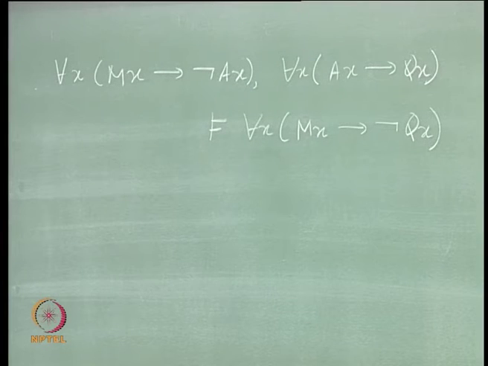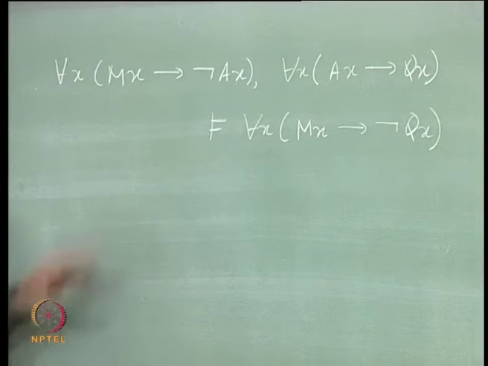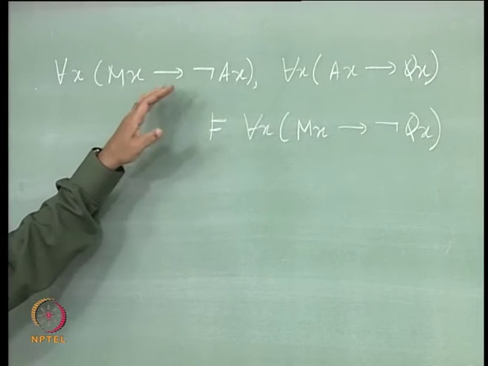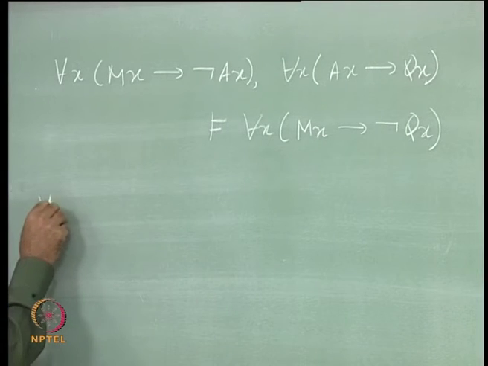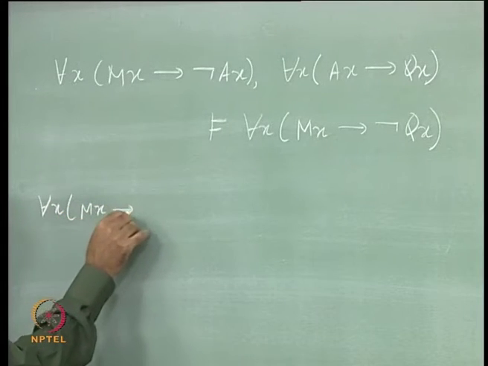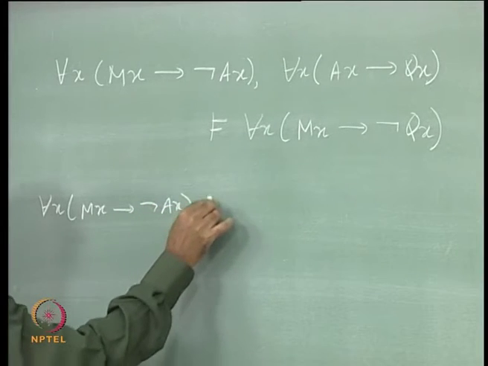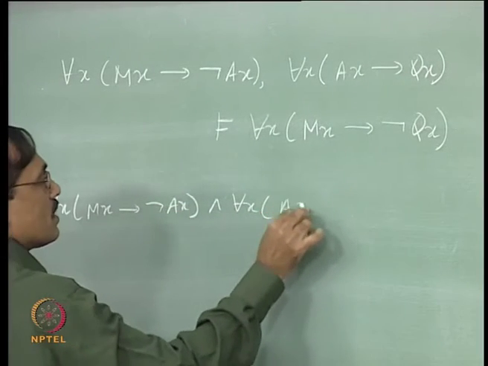Now suppose we want to prove this. We do not know whether it is valid or not. Let us try proving it. Which one will you take, informal proof or calculation? Calculation, okay. So how do you start? There are only two premises, so you can start with the and of both of them. For each x, Mx implies not Ax, and for each x, Ax implies Qx.